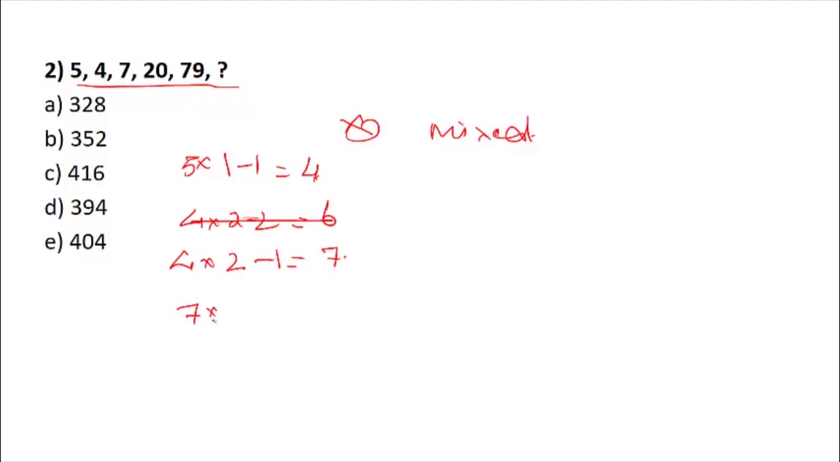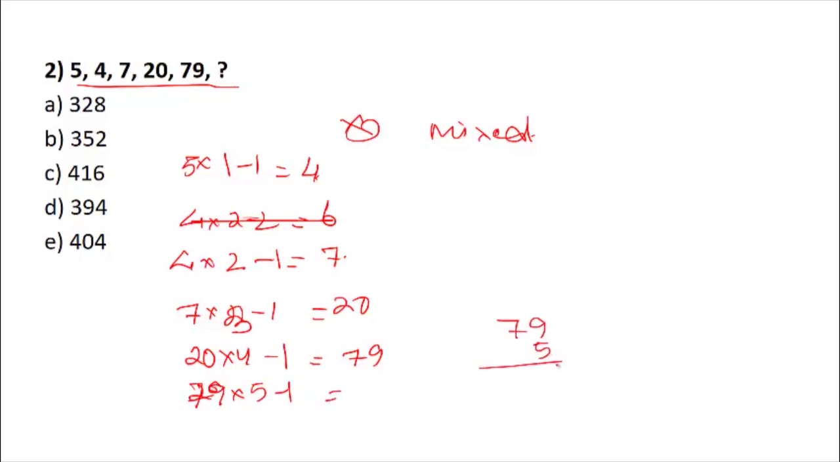Again, 7 into 3 minus 1 would give you 20. Then 20 into 4 minus 1 would give you 79. Similarly, 79 into 5 minus 1 would give you what? 5 times 9 is 45, 5 carry 4, 35 plus 4 is 39, so it would be 394. Okay, so your correct answer would be D.